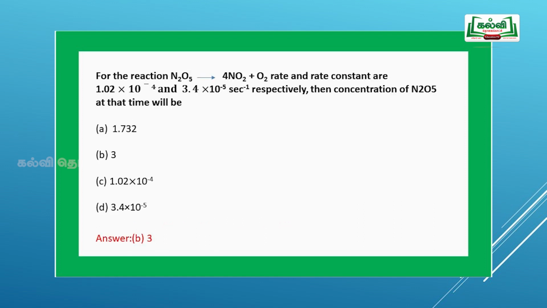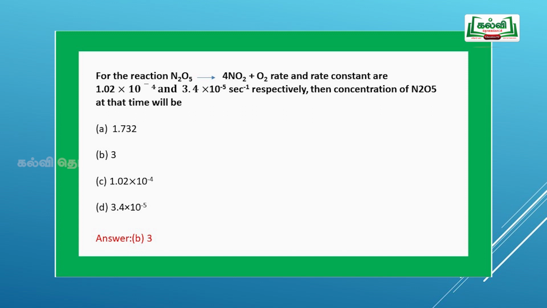The next question: for the reaction N2O5 gives 4 NO2 plus O2, the rate of reaction and the rate constant are 1.02 into 10 to the power of minus 4 and 3.4 into 10 to the power of minus 5 second inverse respectively. The concentration of N2O5 at that time will be? We have to calculate the concentration.